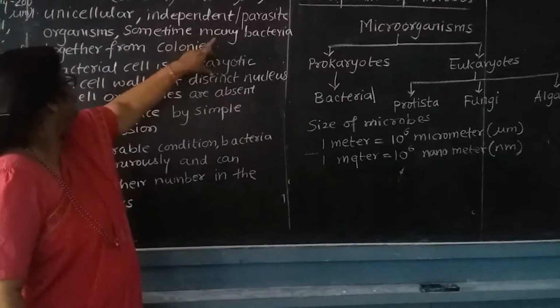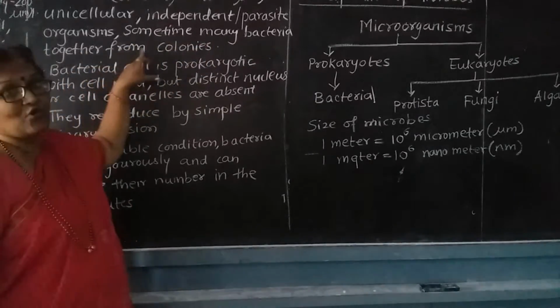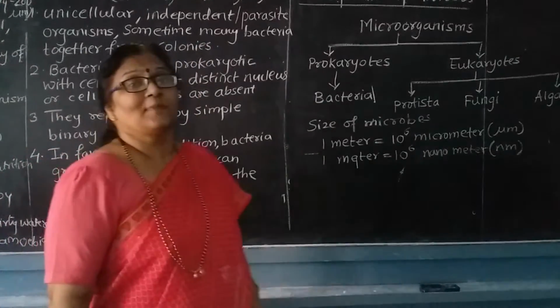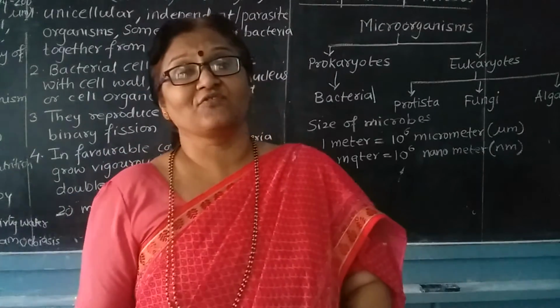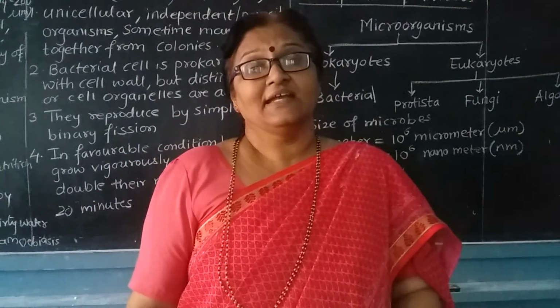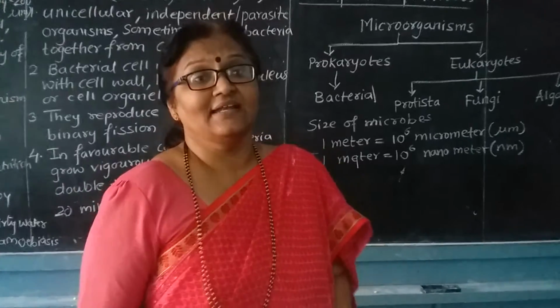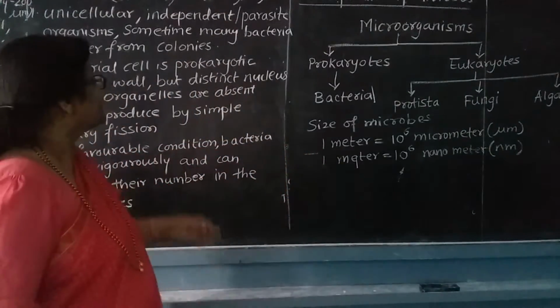Sometimes many bacteria together form colonies. Bacteria itself cannot live singly. It forms colonies and lives in colonies.